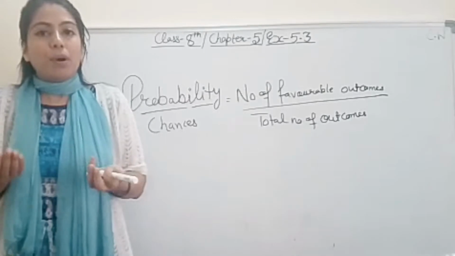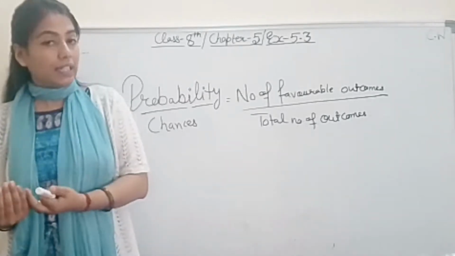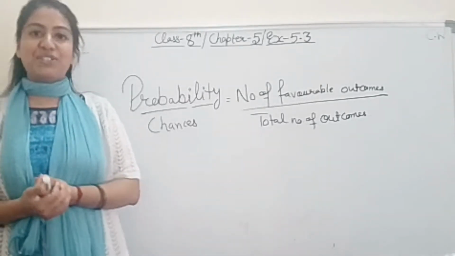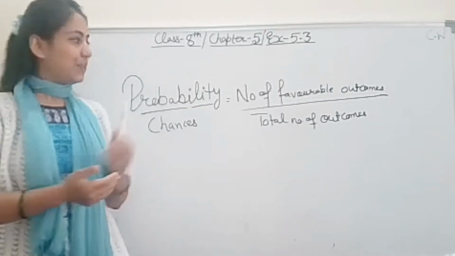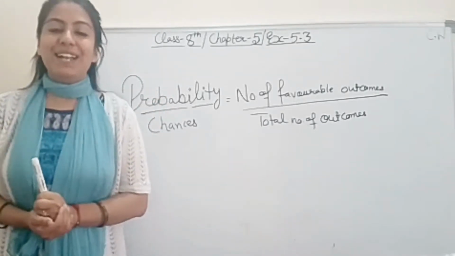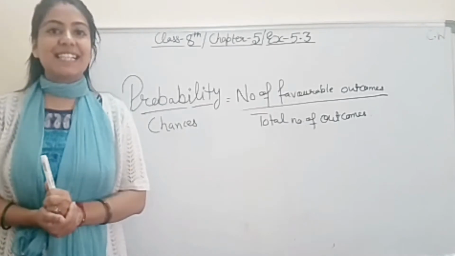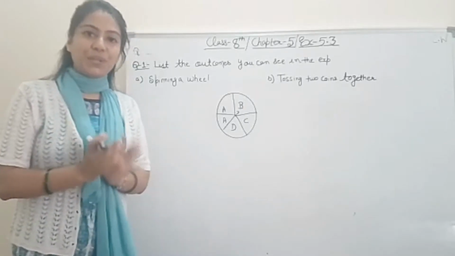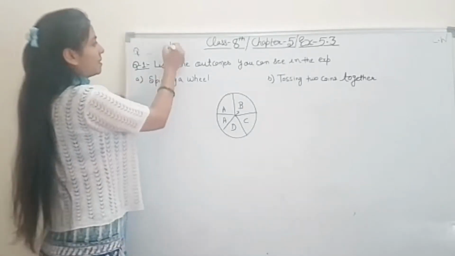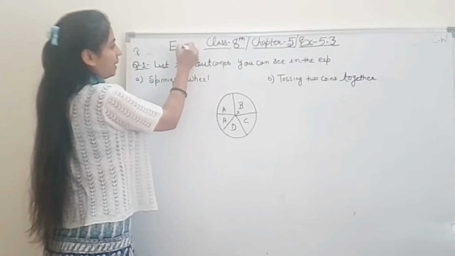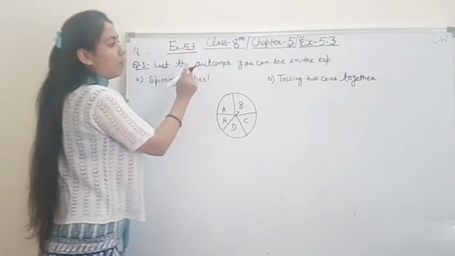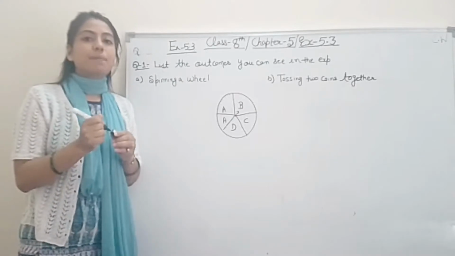So what will be the probability of what thing, that is what we'll do in the exercise questions, right, students? So this formula you have to learn. Now let's quickly start our exercise questions. Now question number 1 we have of exercise 5.3, students. List the outcomes you can see in the experiment.